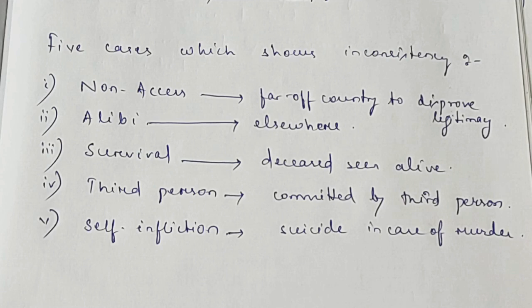C is the third person. The fact in issue is that A has committed the murder of B, but it was shown that B was killed by C, so it is highly inconsistent and highly improbable.